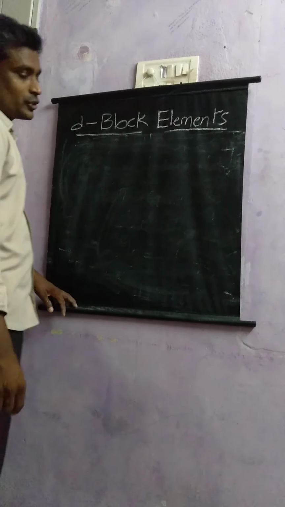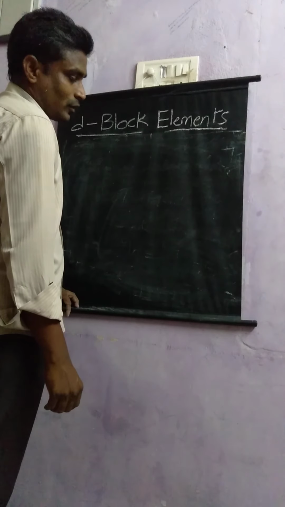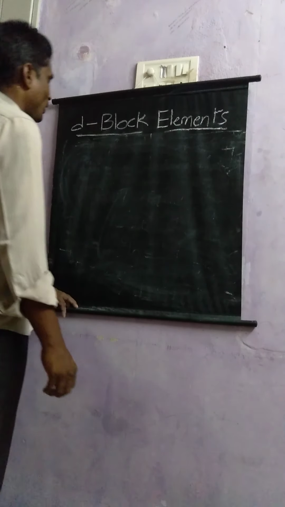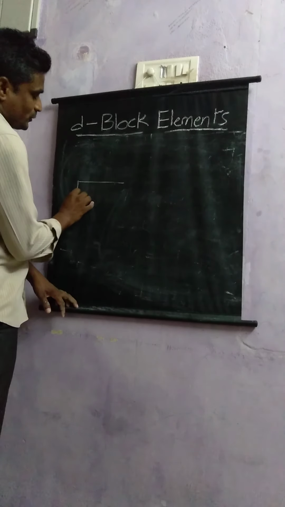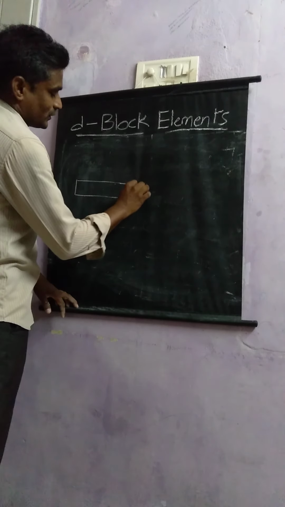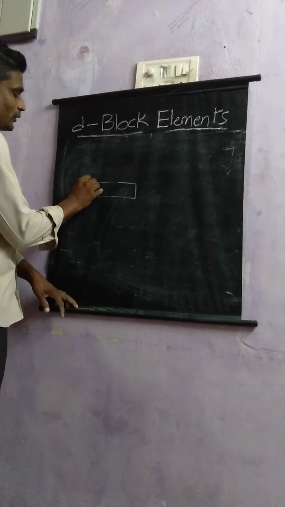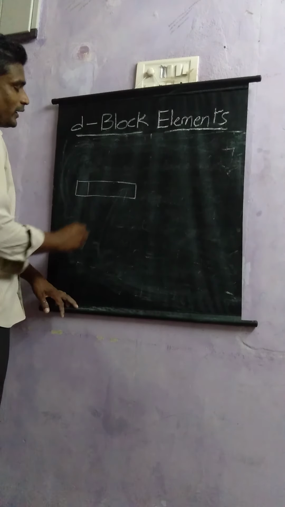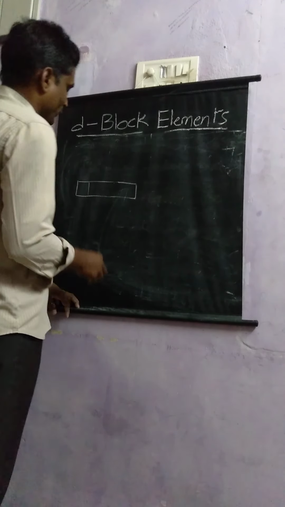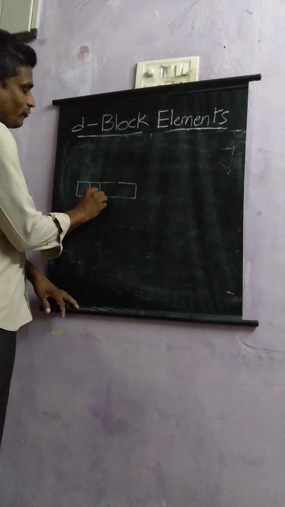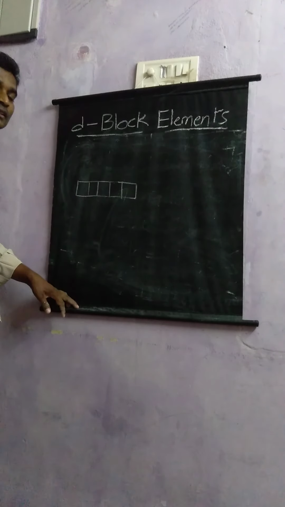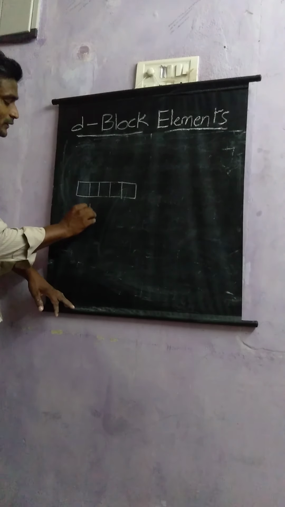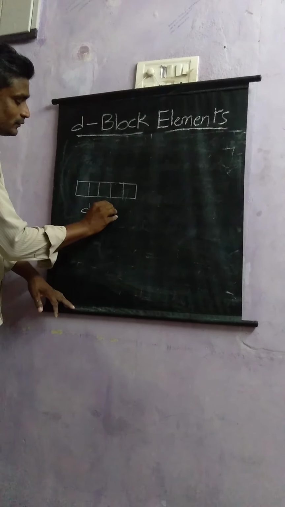See, in the formation of compounds, D block elements show splitting of d orbitals. We know very well that in the D sublevel there are 5 orbitals.